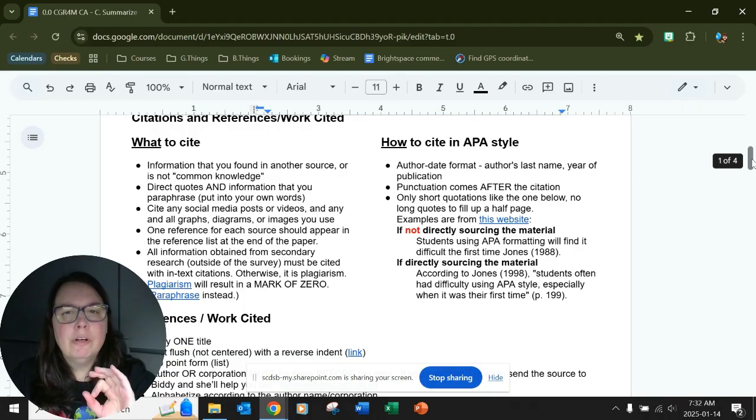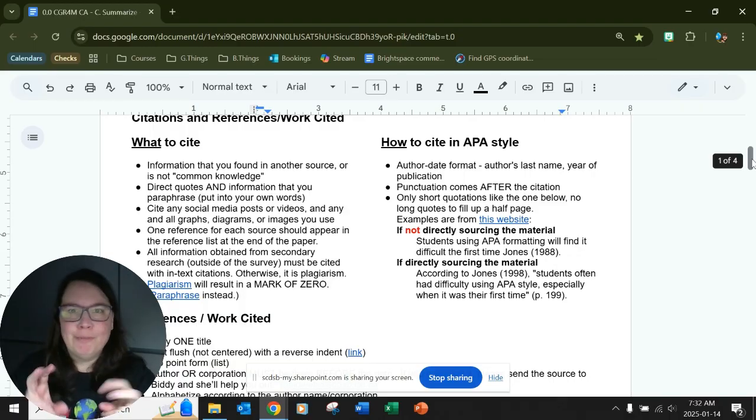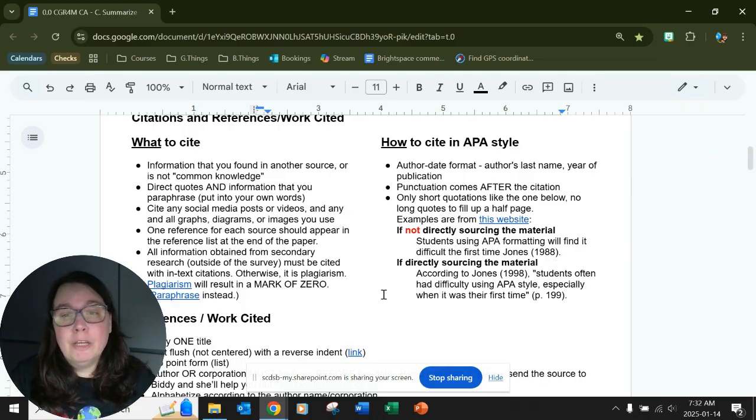We have to make sure that you're finding websites and sources that actually have dates, because we do the CRAP test and it's not credible not to have the date published or when it was last edited. Because it might not be good information.